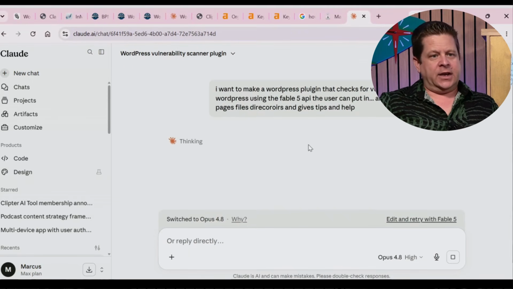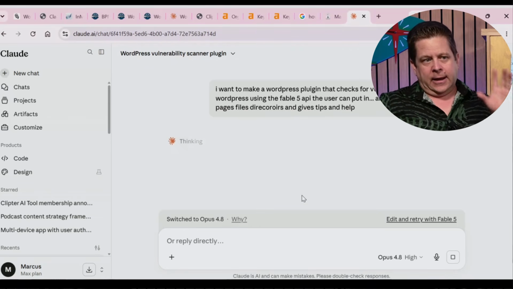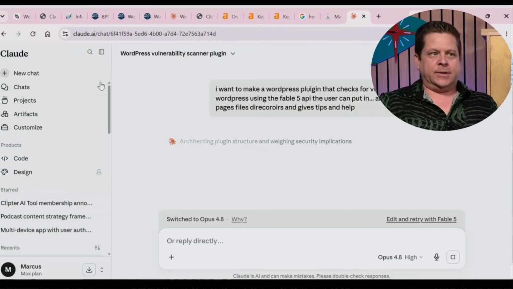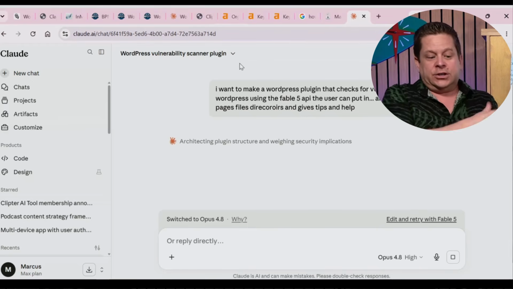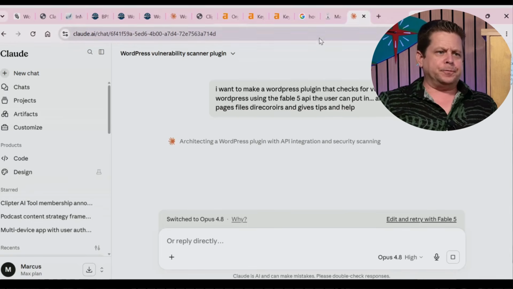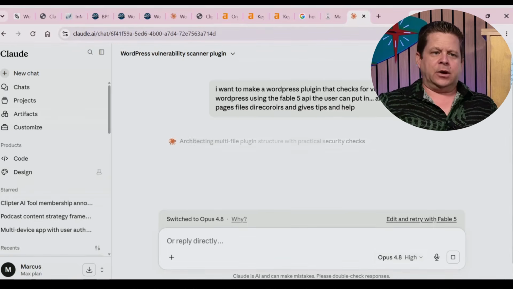Now, if it keeps switching back, I would make it an Opus, and then give that file to Fable 5 and have it fix it. Because sometimes you just need Fable 5 to look it over. It's like going to the dentist for the cleaning: the helper does the cleaning, and then the dentist comes in for the checking. Fable 5 is the dentist coming in to say, hey, you've got a cavity. So that little tip alone will actually save you credits.